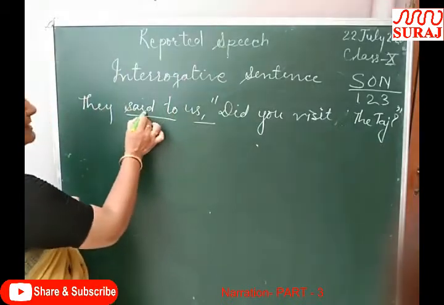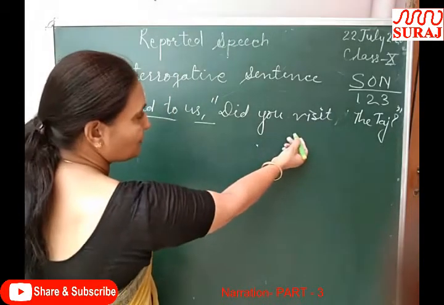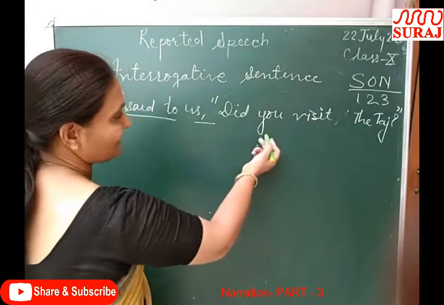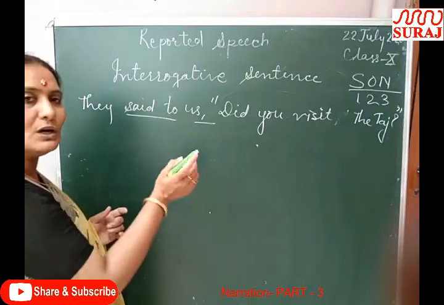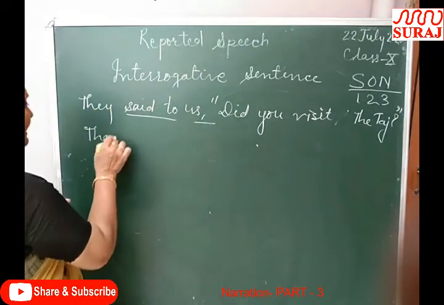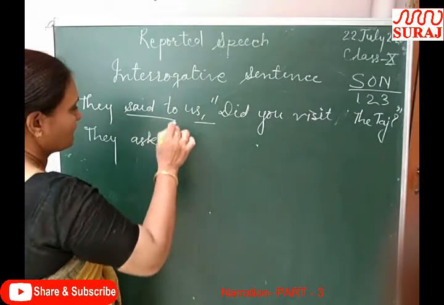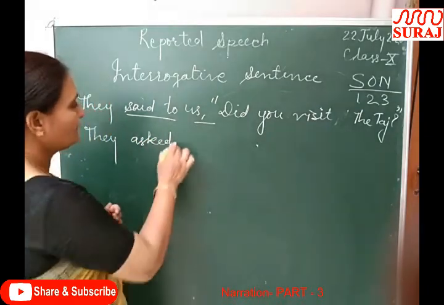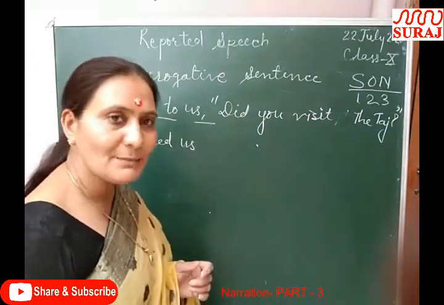First of all we have to change the reporting verb according to the sentence of reported speech. It is an interrogative sentence, and according to an interrogative sentence, the reporting verb said to will be changed into asked, demanded, inquired, etc. So here said to is changed into asked. Asked us, the inverted commas will be replaced by if or whether.